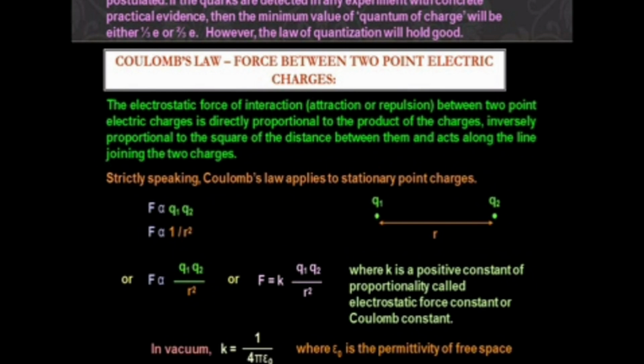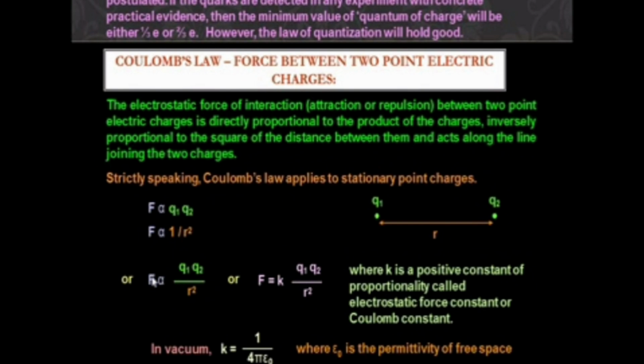So, the same law, but here we are using two charges. In the universal gravitation law, we use two masses, M1 and M2, but here we are using two charges, Q1 and Q2. Coulomb's law states that the force acting between two charges is directly proportional to the product of the two charges and inversely proportional to the square of the distance between them. So we can write F is directly proportional to Q1 Q2, and F is inversely proportional to 1 by R square.